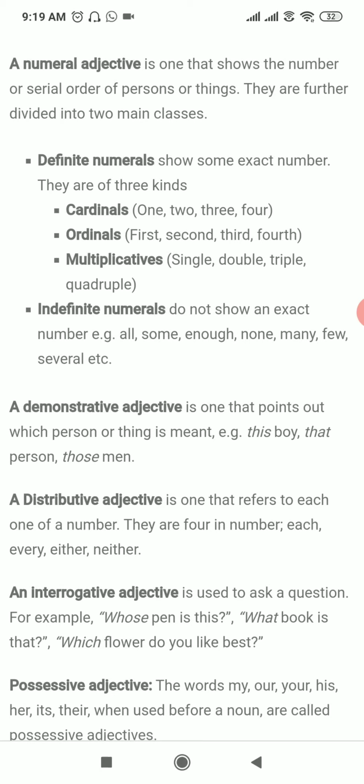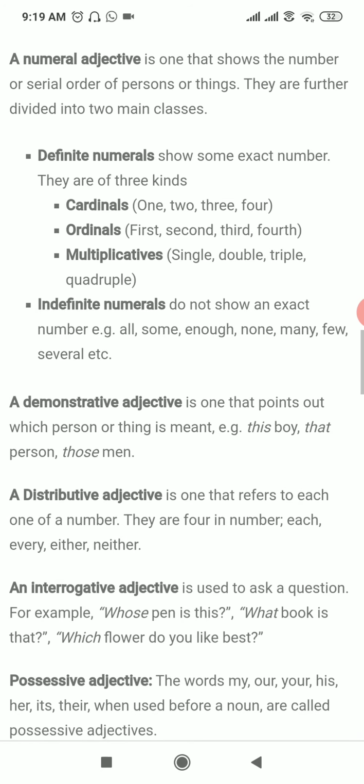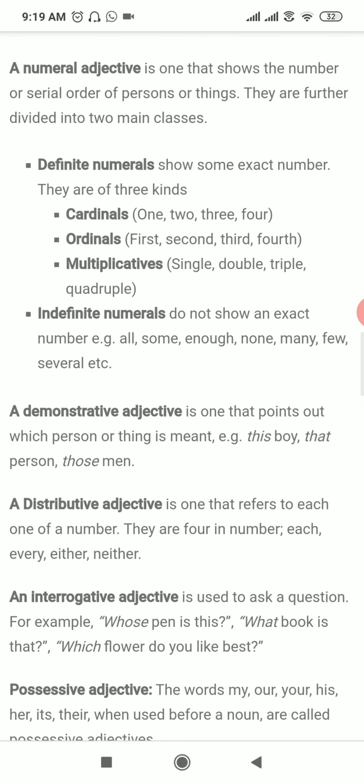This is used to show the multiple of anything, like I have a single child, I have a double bed sheet, etc.